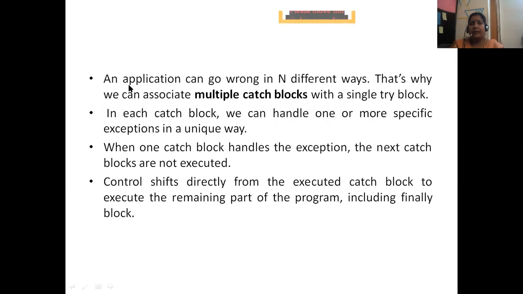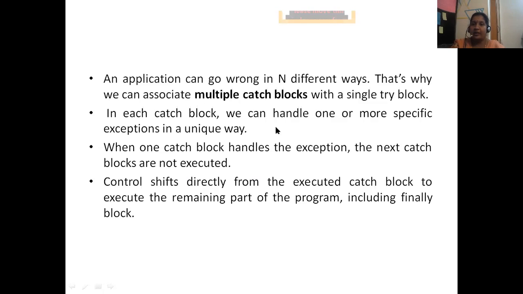If the application can go in different ways, only one catch block cannot handle it. The code in the catch block must match the code in the try block, so we can give one try block n number of catch blocks. That means multiple catch blocks. In each catch block we can handle one or more specific exceptions in a unique way. When one catch block handles the exception, the next catch blocks are not executed.